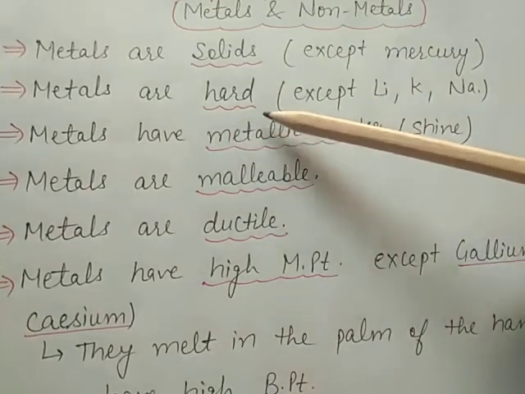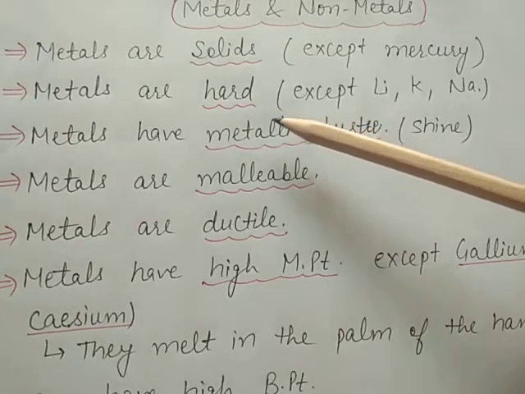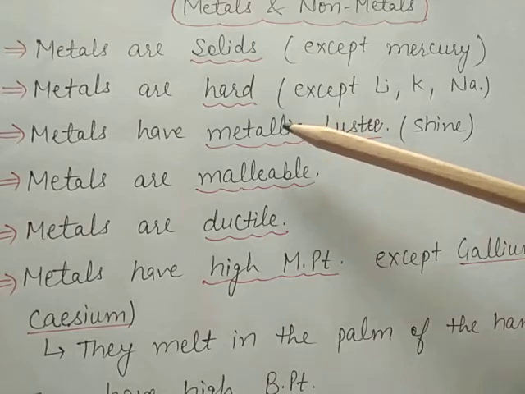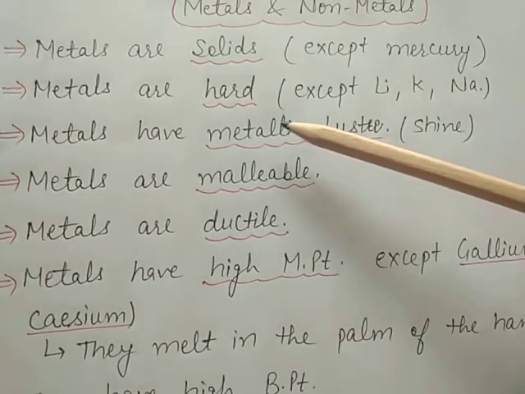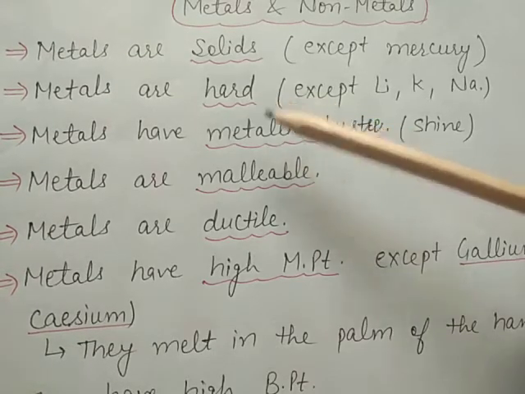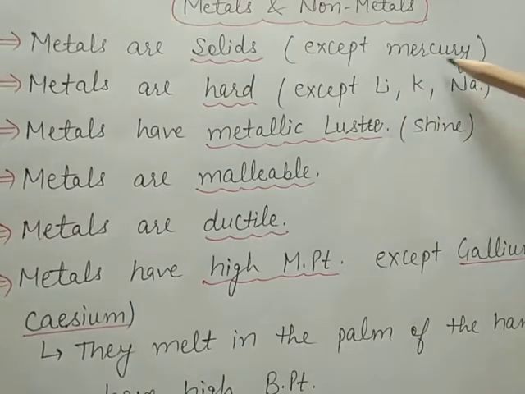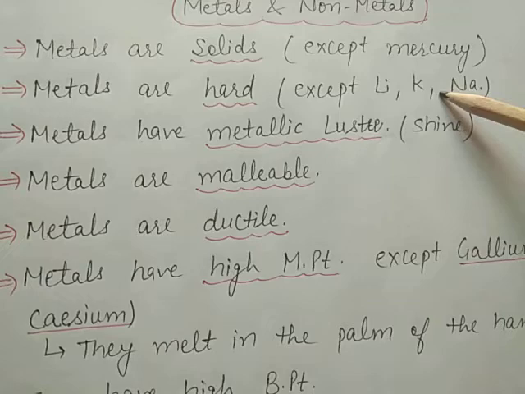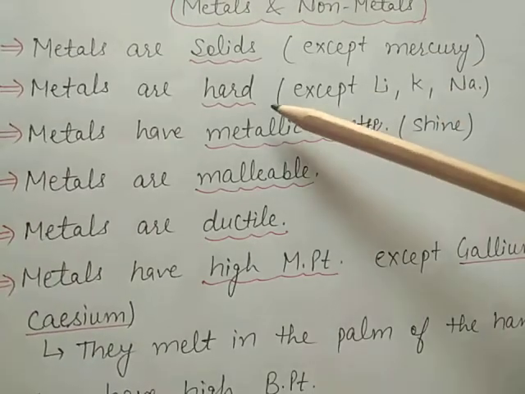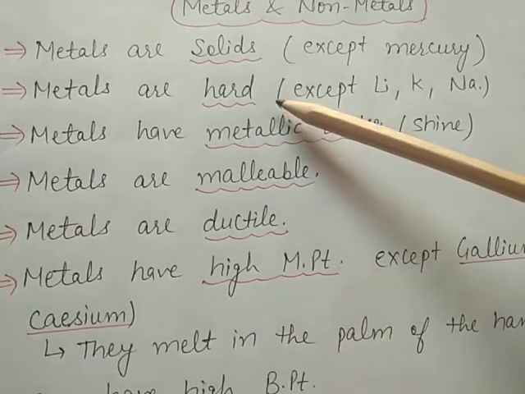Second point, metals are hard. If you try to cut a thin rod of iron metal into two pieces, it will be very difficult. But metals like lithium, sodium, and potassium are soft metals, so they can be cut with a knife, because hardness depends on the strength of bonds between the metals.